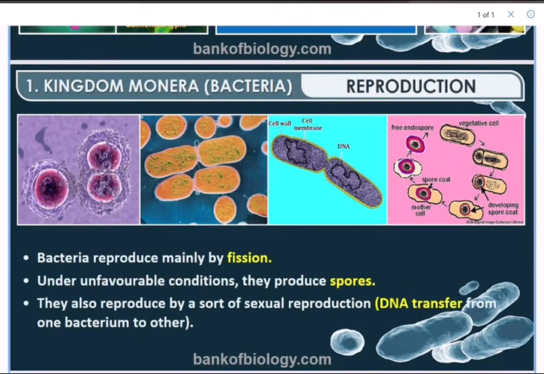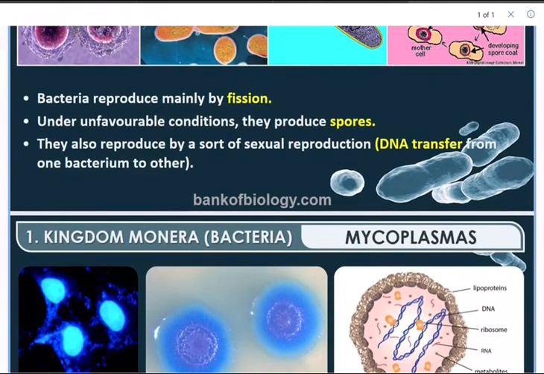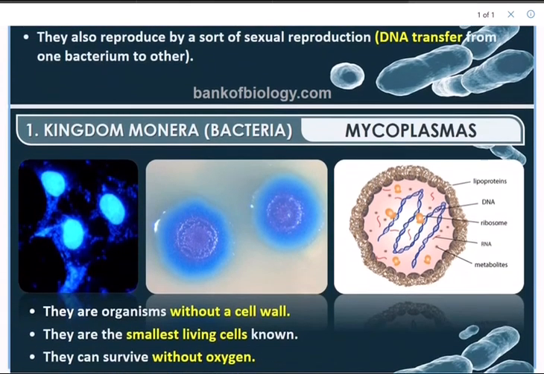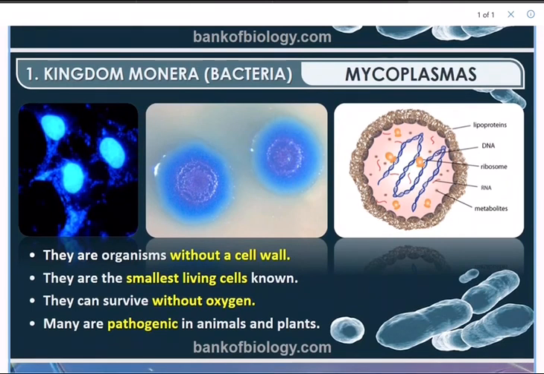But in case the conditions are not favorable, I told you, remember, when the going gets tough, the tough get going. The spore becomes a cyst, and the cyst will survive as long as unfavorable conditions are there. Once favorable conditions return, the cyst will break up and release thousands of spores. They also reproduce by a sort of sexual reproduction, that is, DNA transfer from one bacterium to another.